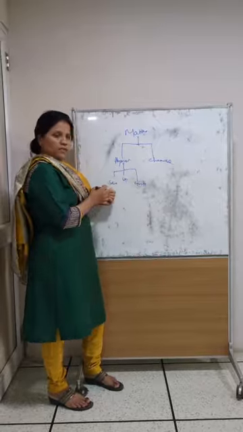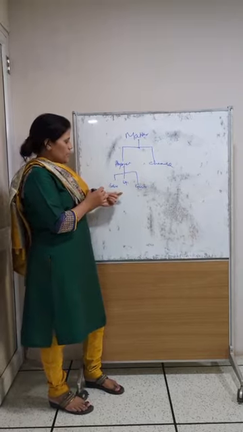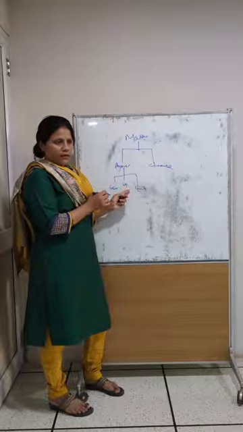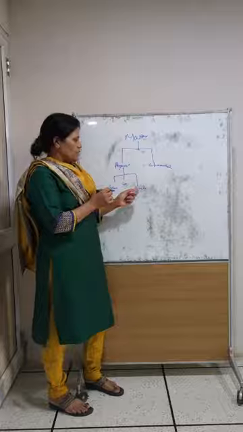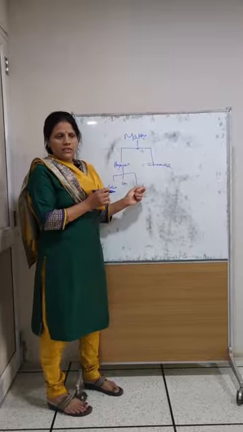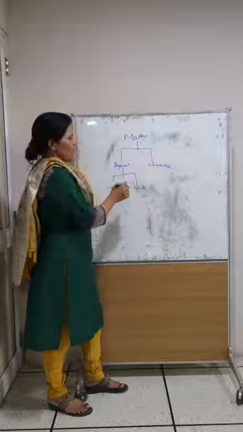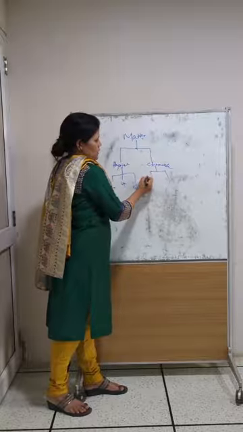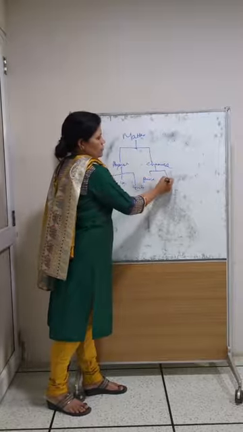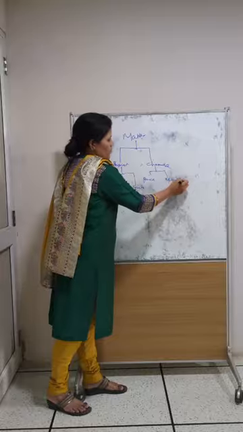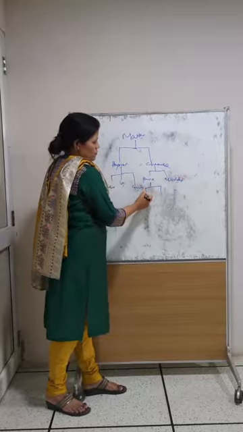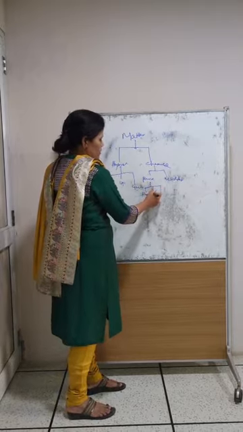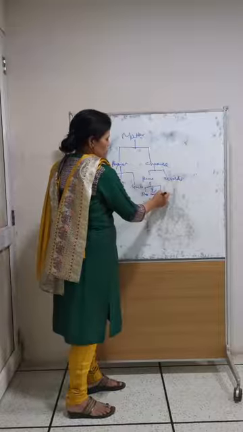Examples of solid state are iron, copper, etc. And what are the examples of liquid? That is milk, water, which have some volume. Then gaseous state, that is nitrogen, oxygen, these are called gaseous. What are the chemicals? The chemicals are divided into two states: one is pure, another one is mixture. Pure is also divided into three types: one is element, another one is compound, third one is mixture.